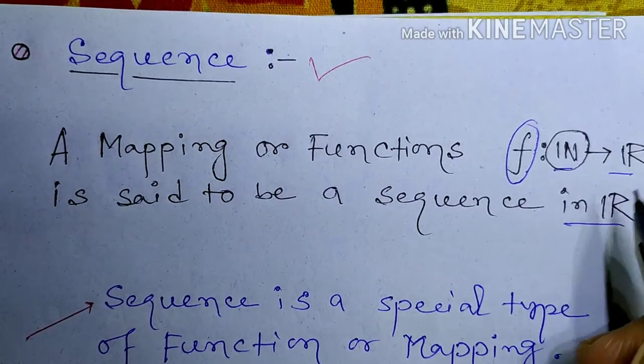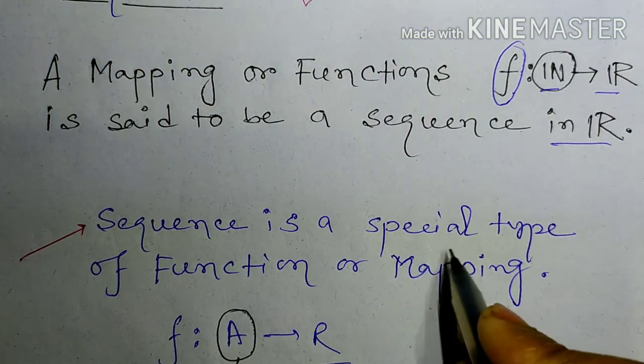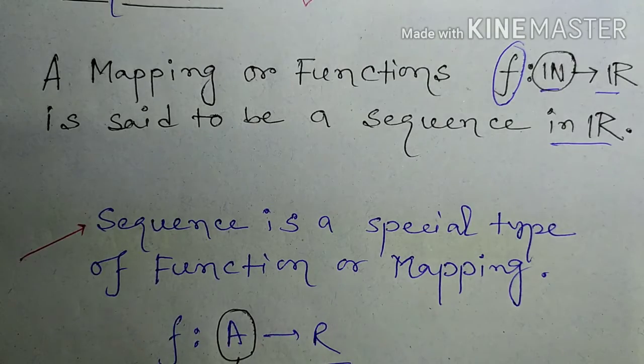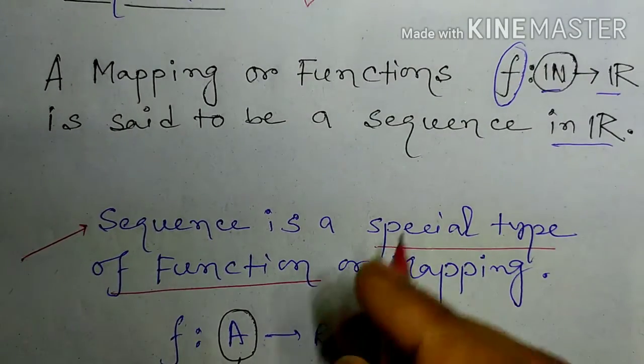Sequence is a particular case. Notice that a sequence is a special type of function or mapping. That's why I am telling you that a sequence is a special type of function.